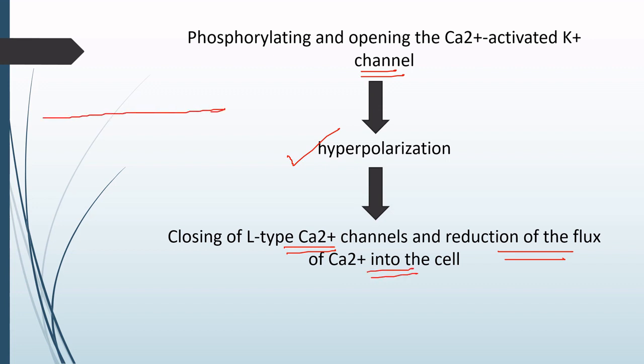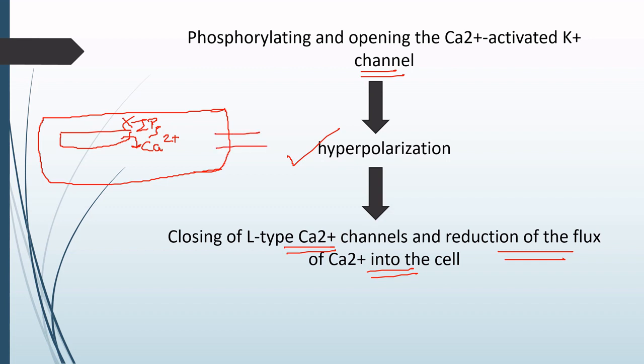So far what has happened? The sarcoplasmic reticulum, from where the calcium was supposed to come out into the cytoplasm with the help of IP3, inositol triphosphate, even that is getting blocked. The voltage gated calcium channels through which the calcium was supposed to enter, even that is getting blocked.